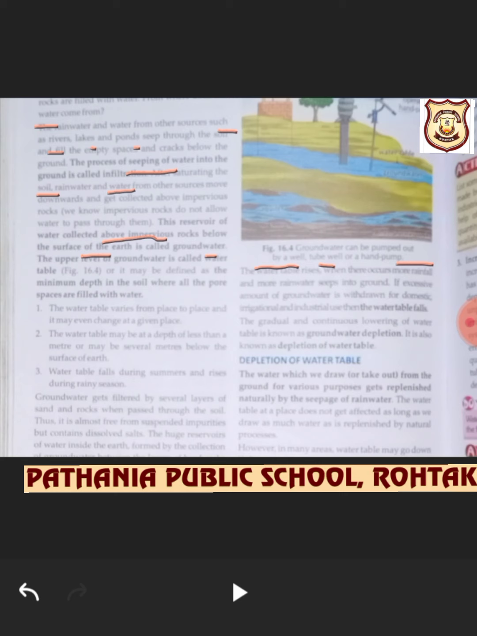That means the water which is stored in the ground, beta, is filtered by the rocks present inside. And the upper level of underground water is called the water table. You can see the water table. You can define it as the minimum depth of the soil where all the pore spaces are filled with water, and the water gets inside all the pores of the soil.